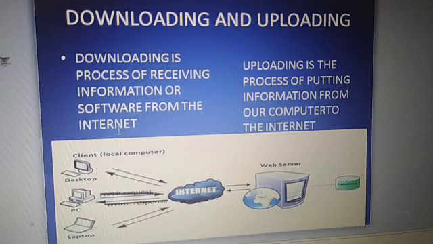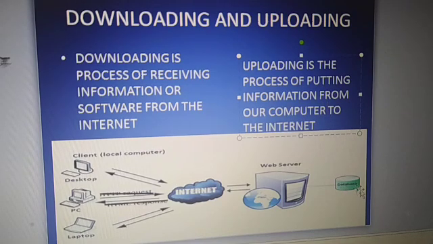Any information or any software, if you receive it through the internet, that process is called downloading. Clear? And its reverse: when we put any information or software on the internet, that is called uploading. Uploading is the process of putting information from our computer to the internet.